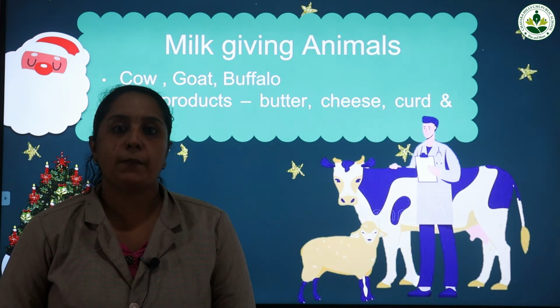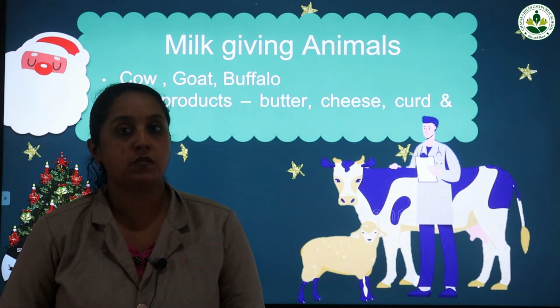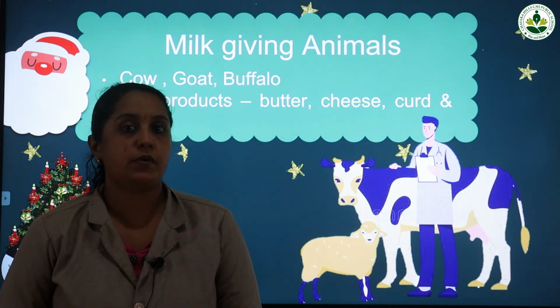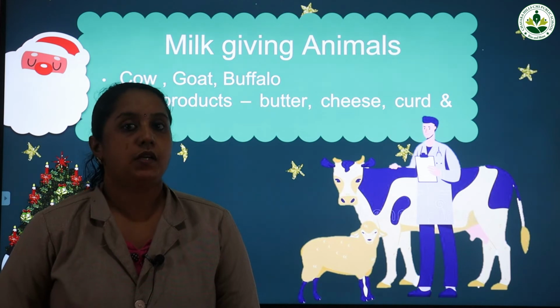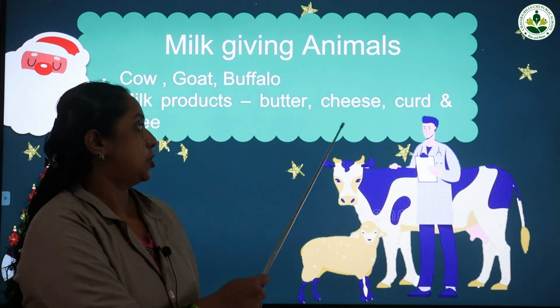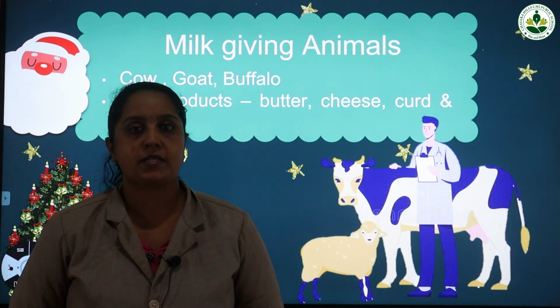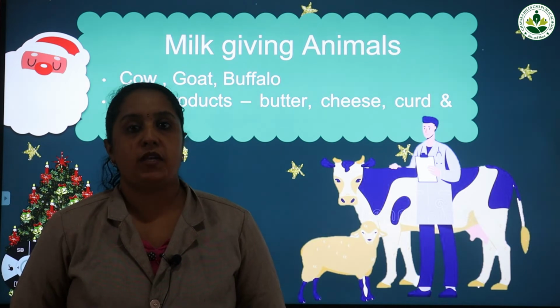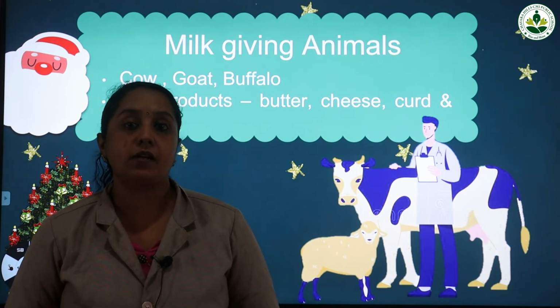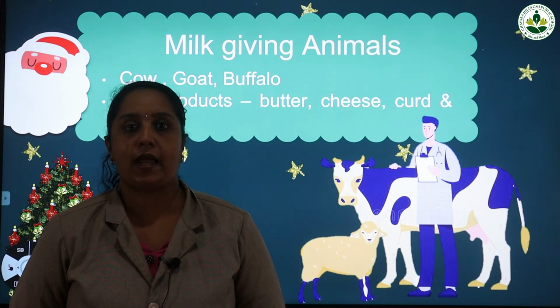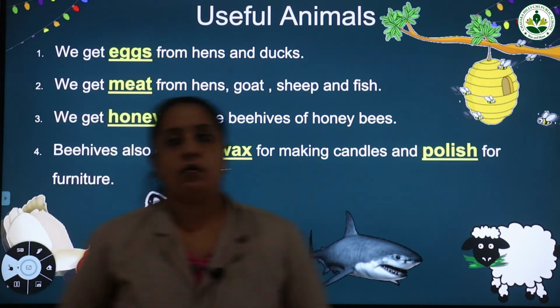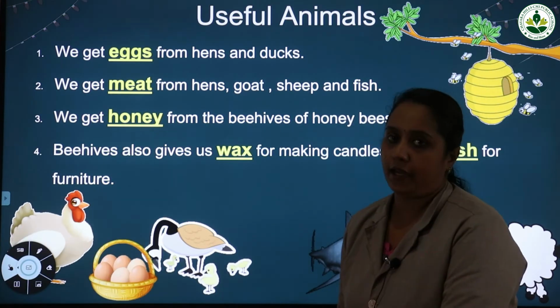The foods that help us to build our body are known as body building food, and examples of body building food are butter, cheese, curd and ghee. So these are the milk products, and these milk products we get from milk, and milk we get from cow, goat and buffalo.